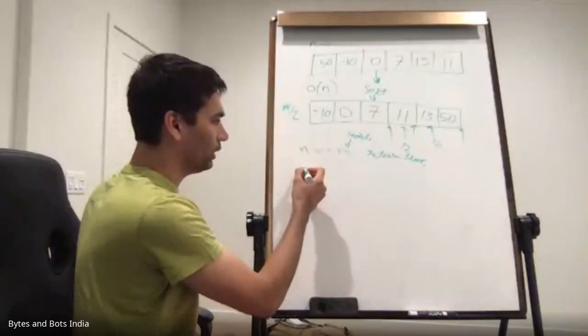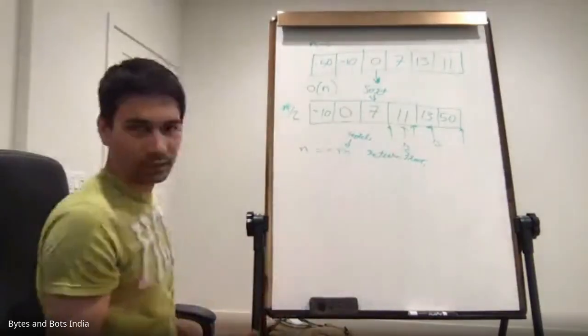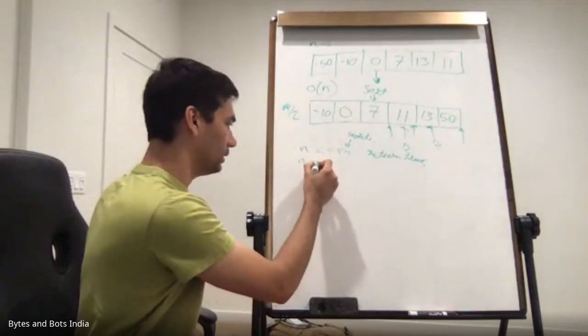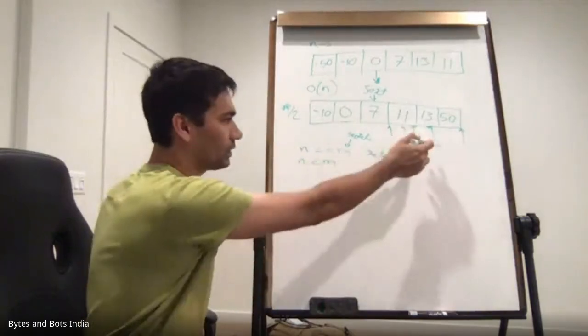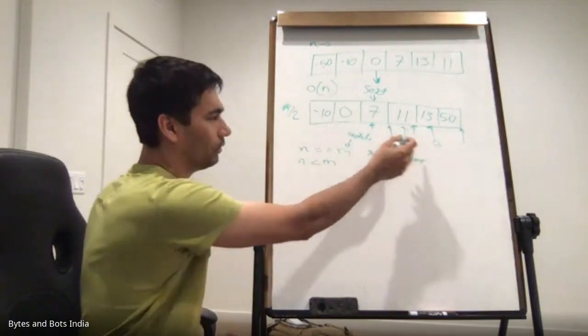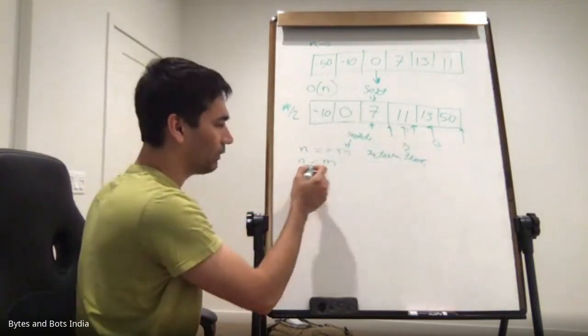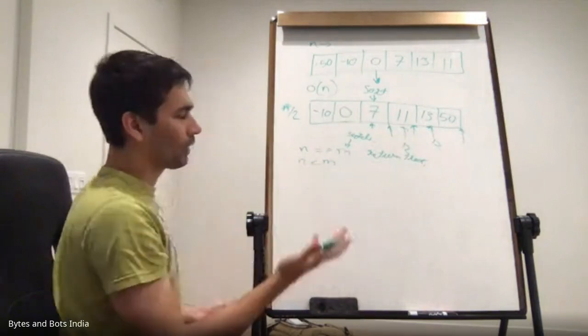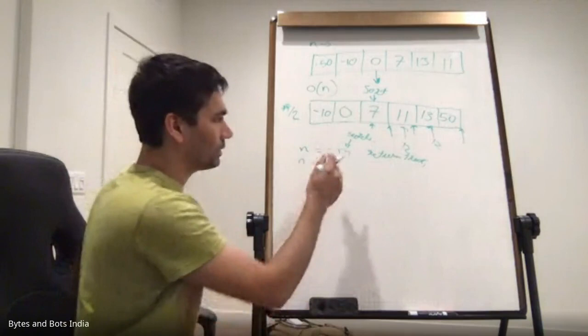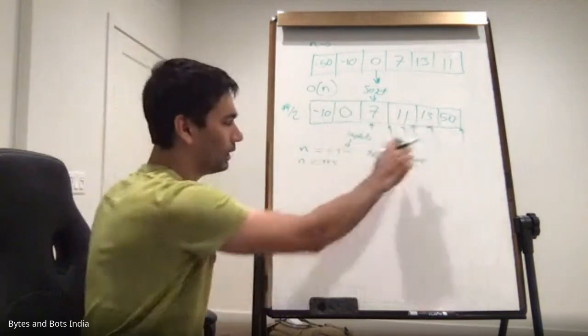If it is not equal, then it must be either greater or smaller, right? So if n is smaller than m, in this case, when n was 7 and m was 12, 7 is in fact smaller than m. Yes. So we need to find in the other subarray.